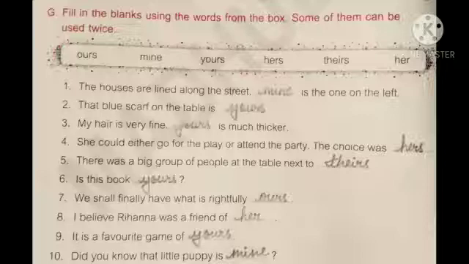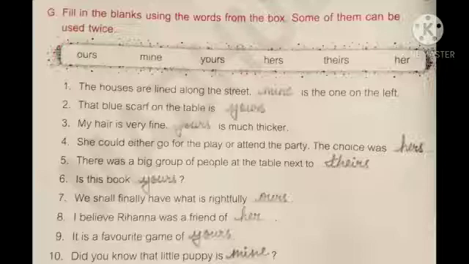Sixth, is this book dash? Is this book yours? Seventh, we shall finally have what is rightfully dash. We shall finally have what is rightfully ours. Eighth, I believe Rihanna was a friend of dash. I believe Rihanna was a friend of hers.